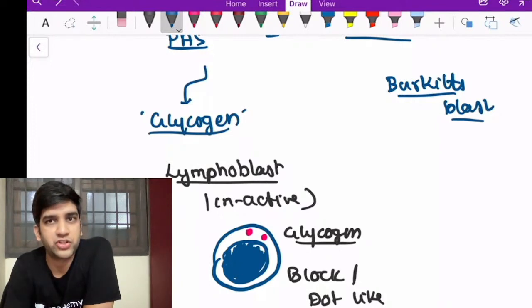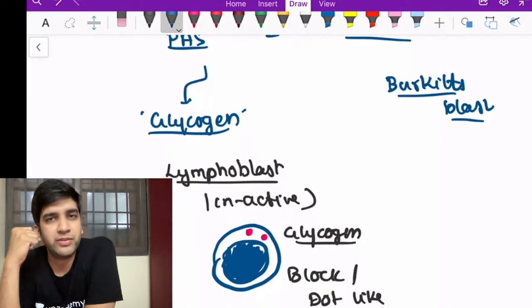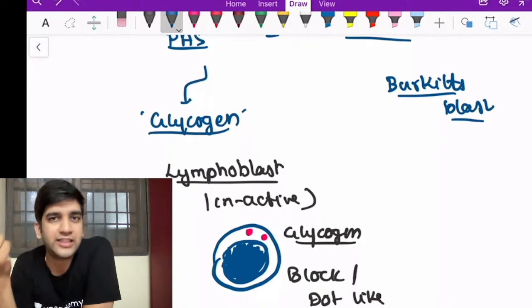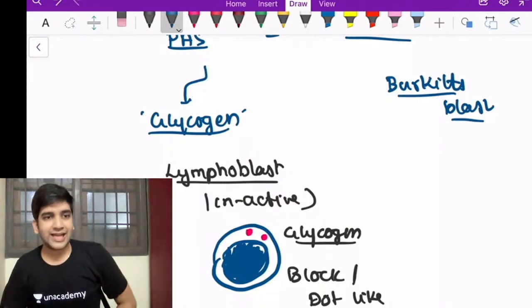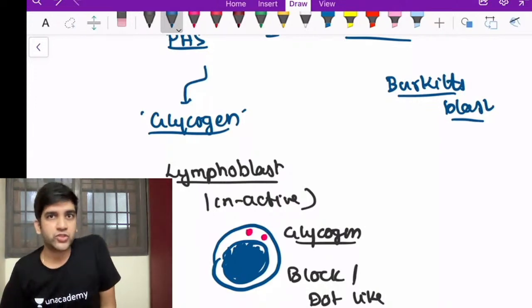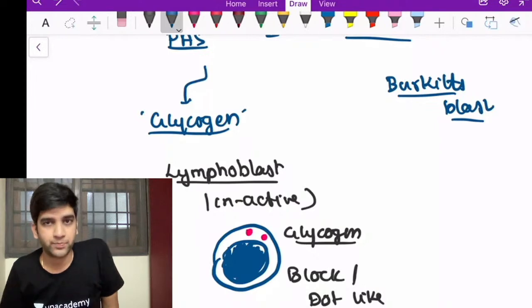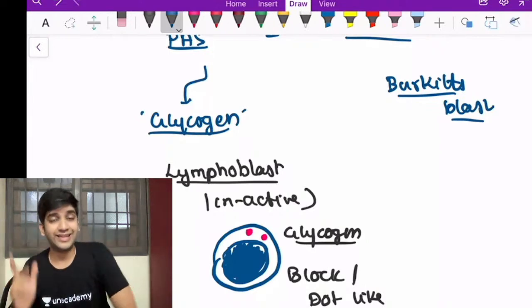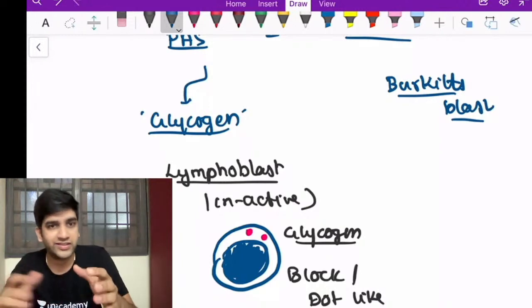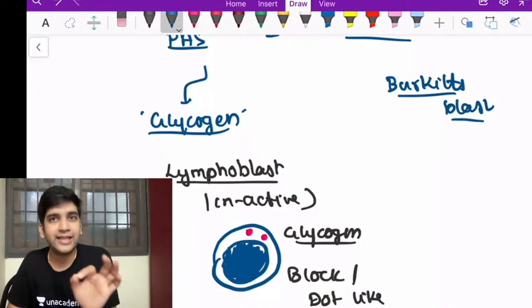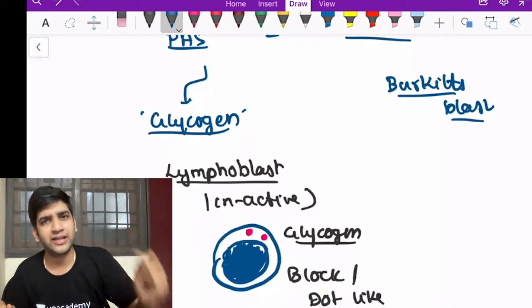What do you think will be the proliferation rate of Burkitt's lymphoma? It will be extremely high, right? That's one unique thing about Burkitt's lymphoma. They'll proliferate a lot. So what is said is that Ki67, which is the proliferative index of Burkitt's lymphoma, is close to 100%, right? Burkitt's proliferates like anything. A cell comes, divides, again enters the cell cycle, divides again, enters the cell cycle, divides again. They don't even rest. They keep on dividing like that.